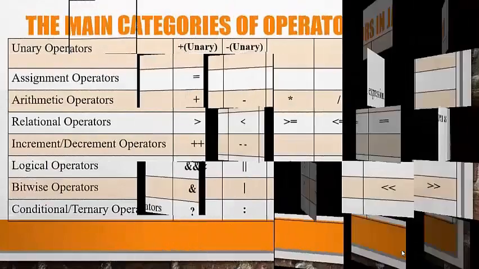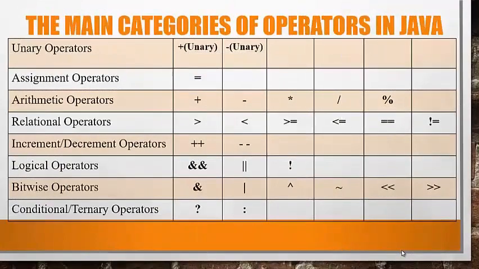Here are the main categories of operators in Java. Unary operators, assignment operators, arithmetic operators, relational operators, increment or decrement operators, logical operators, bitwise operators, conditional or ternary operators, and here are their subtypes of operators.